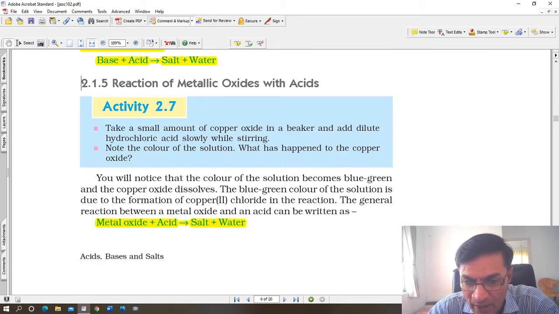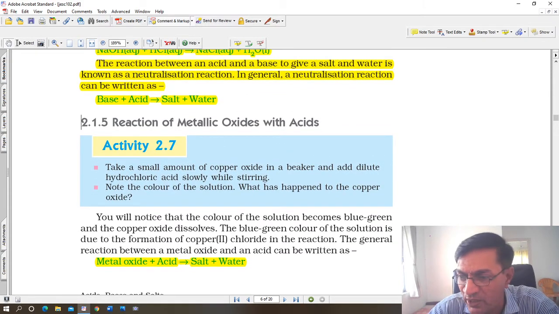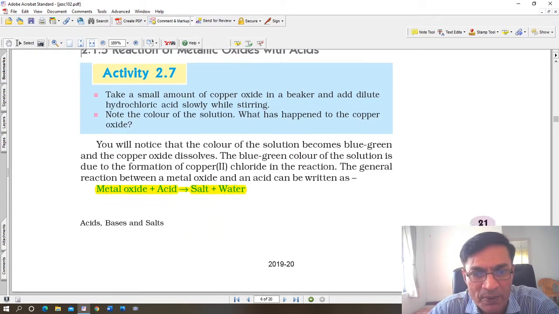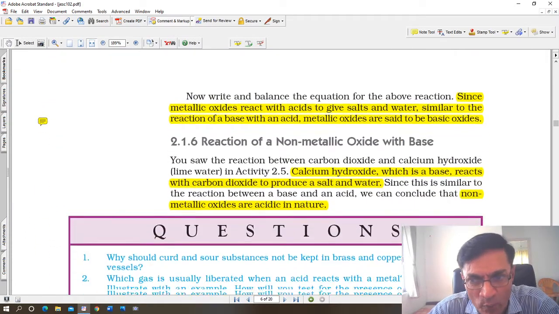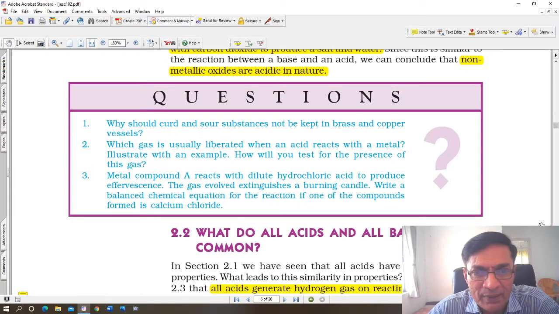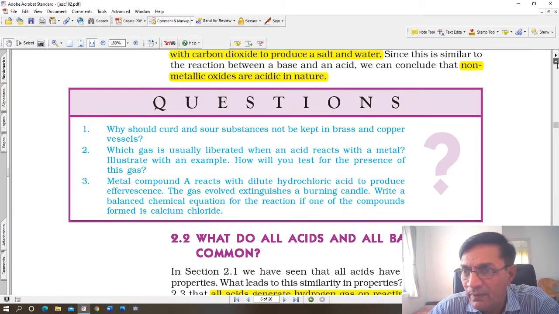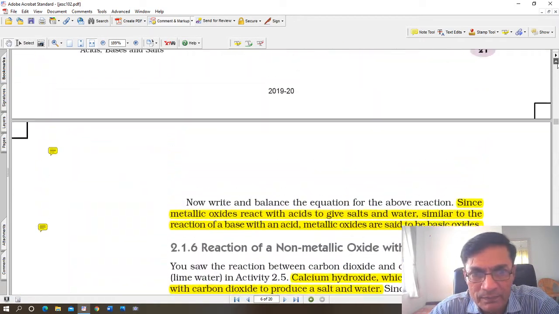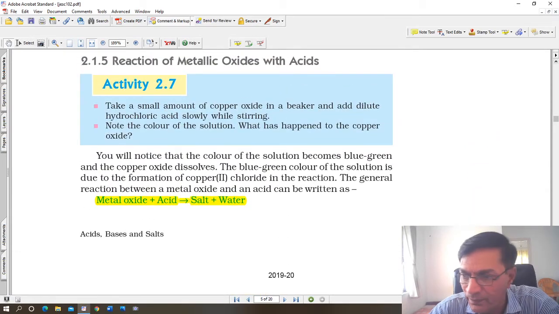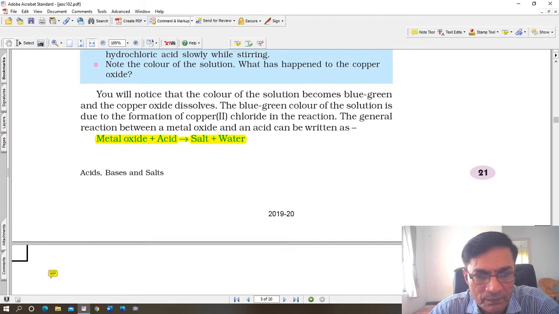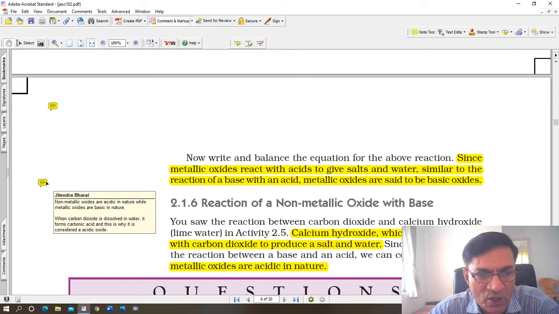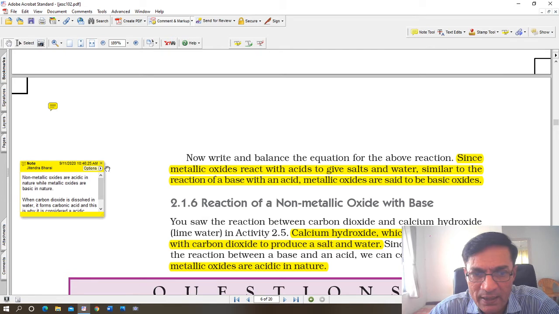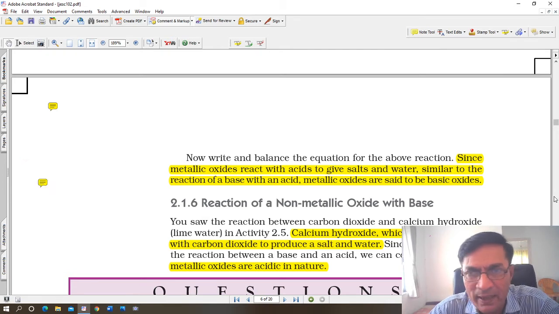Okay, once again, let us just see what is given here. Reaction of metal oxides with acids: metal oxides react with acids to give salt and water. Reaction of non-metallic oxide with base. All right, this part I just told you just now. This part I just explained to you, and the reaction also.